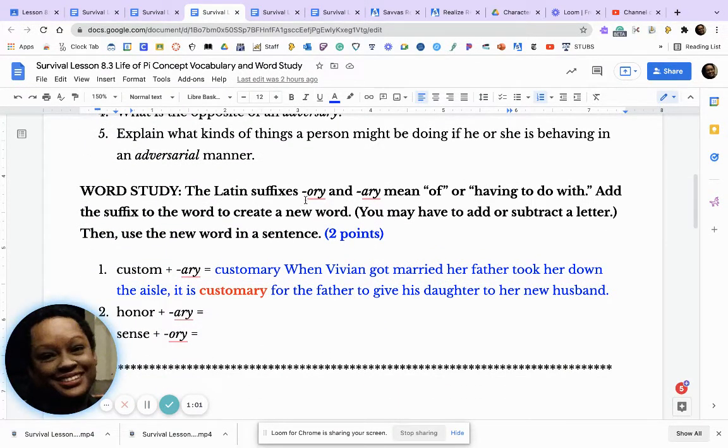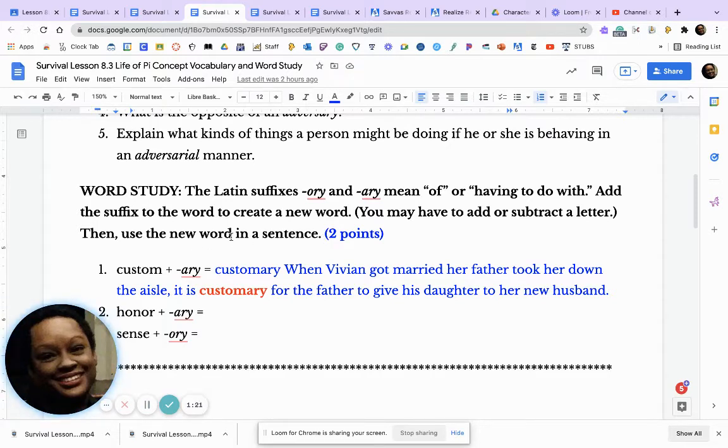The Latin suffixes -ory and -ary mean of or having to do with. Add the suffix to the word to create a new word. You may have to add or subtract a letter. Then use the new word in a sentence.